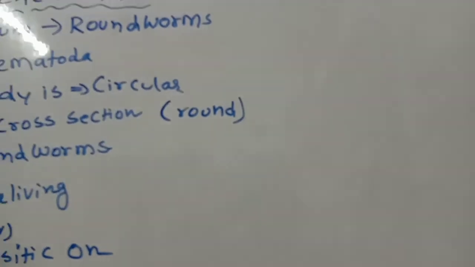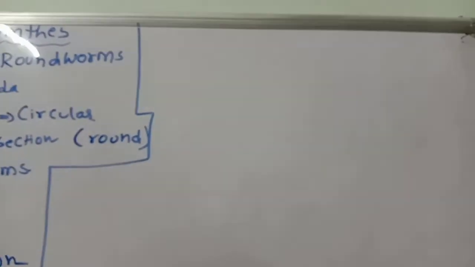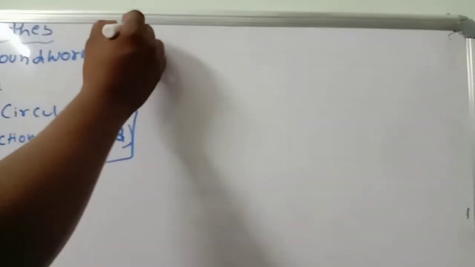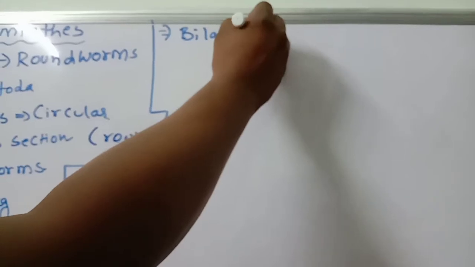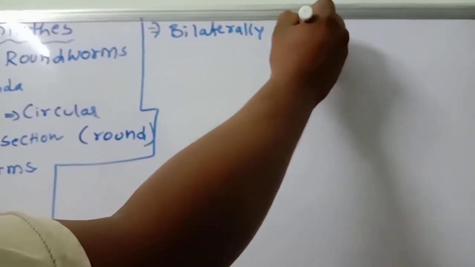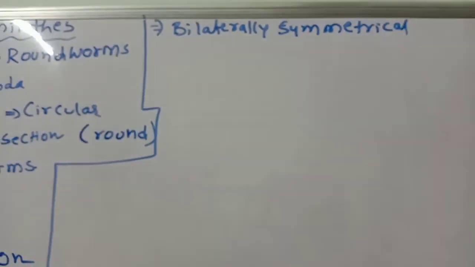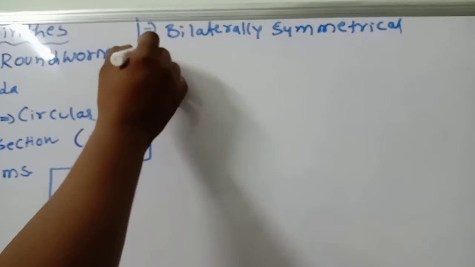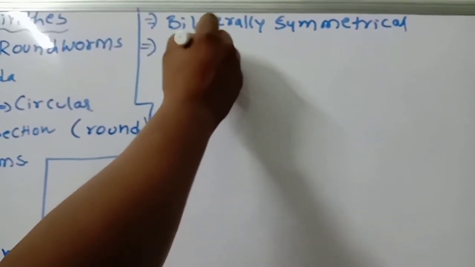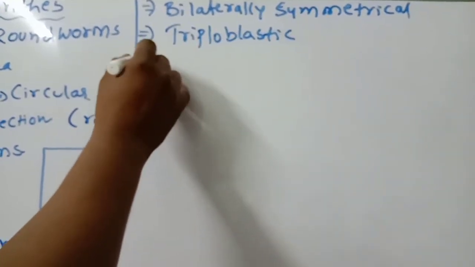Next, this is the most important point I am telling: they show bilateral symmetry. This point you should remember. And next, they are triploblastic, with three germ layers: ectoderm, mesoderm, endoderm.